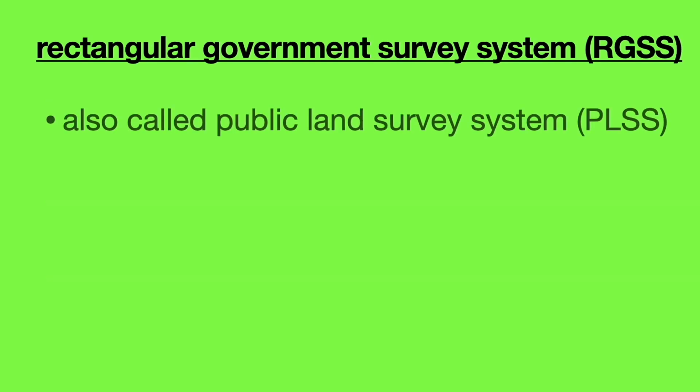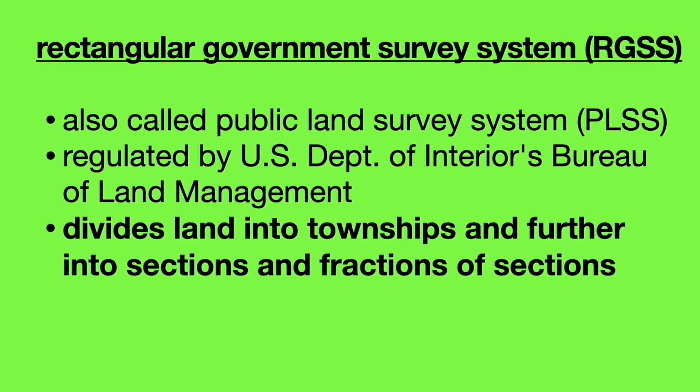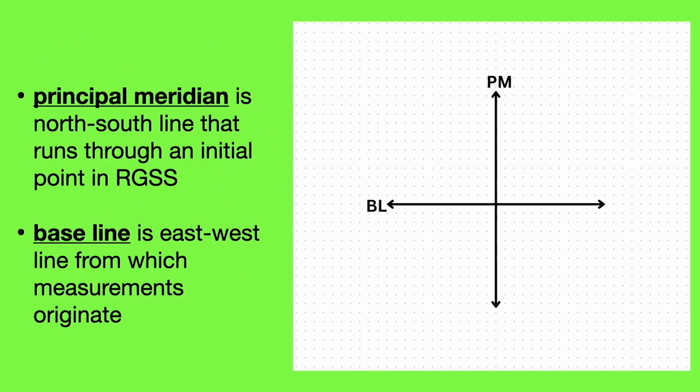The RGSS, regulated by the U.S. Department of the Interior's Bureau of Land Management, divides land into townships and further into sections and fractions of sections. The principal meridian is the north-south line that runs through an initial point in the RGSS. The baseline is the east-west line from which measurements originate.